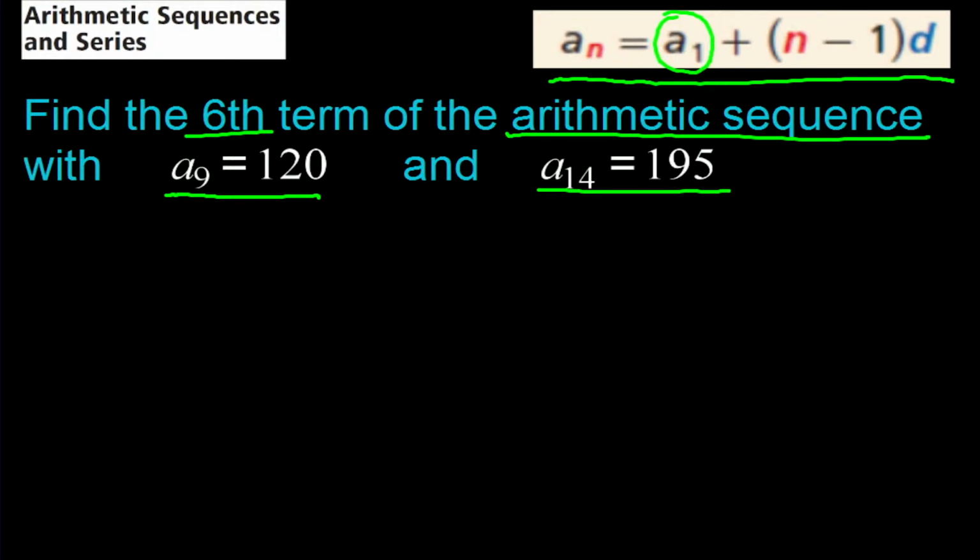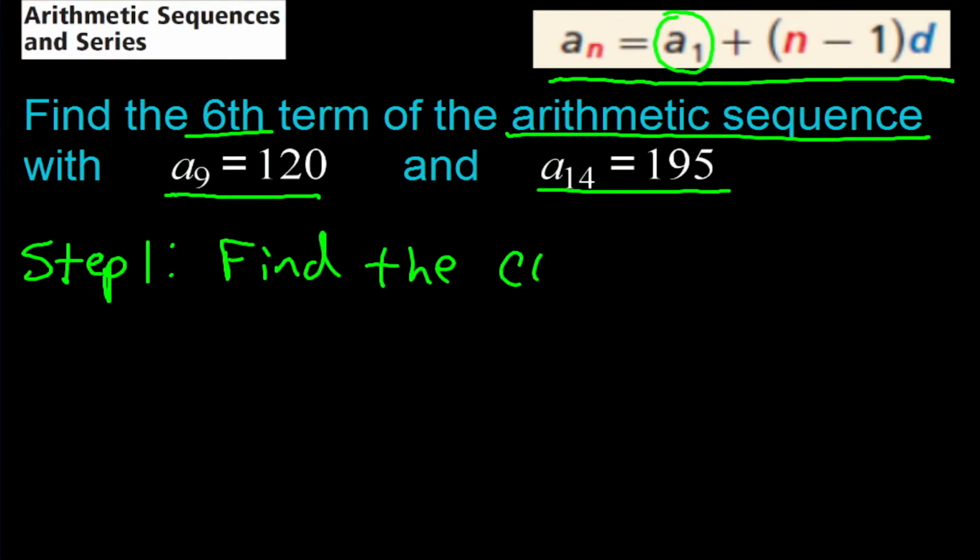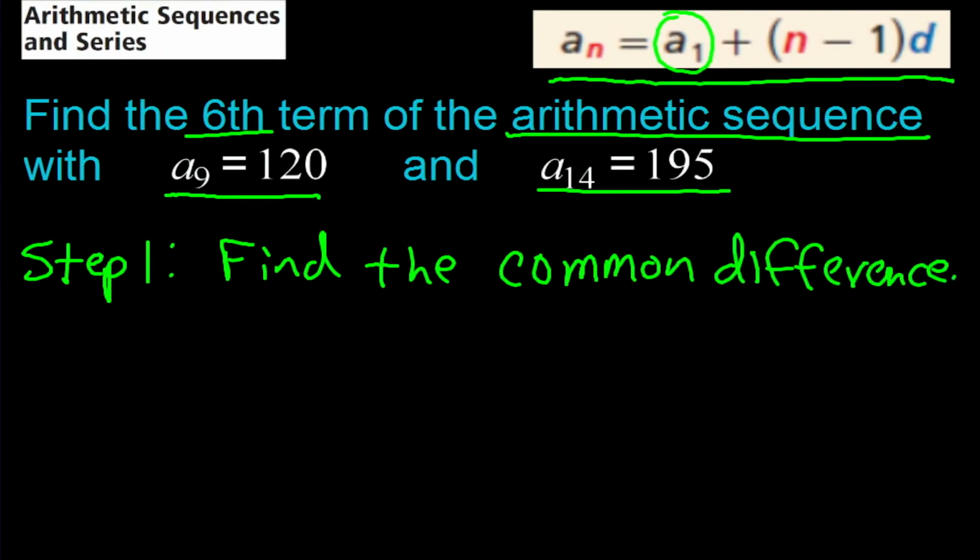So I'm going to do this in steps. So again, the first step, or step 1, is going to be to find the common difference. And that's one of the keys to this. So find the common difference. The only thing is, instead of using a sub 1, which we don't know, we're going to use a sub 9. And then for our a sub n, we're going to use a sub 14 in its place. So when we do that, that's going to change our formula and make it look like this.